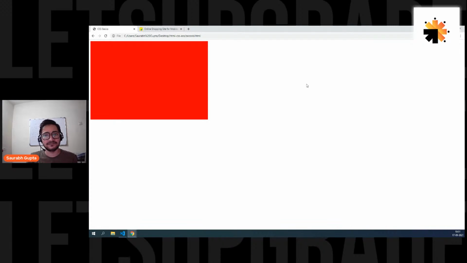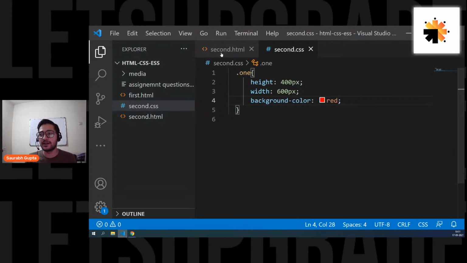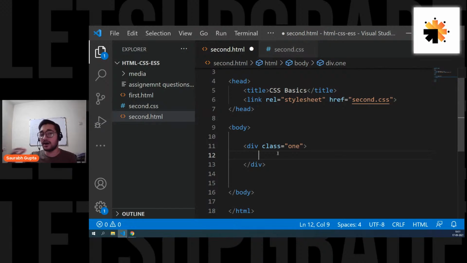That's it. It's like a body inside a body. It's like a small body that you have. And inside this now, you can put your elements. You can put your image inside this. You can put your other sections. If you want, you can also create one more div inside a div. You can create a box inside a box.